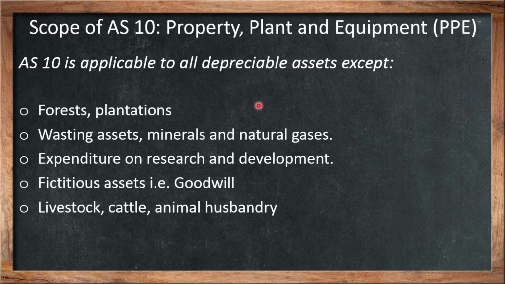These are the exceptions for AS10. Other than this, AS10 is applicable to each and every fixed asset or property, plant or equipment.